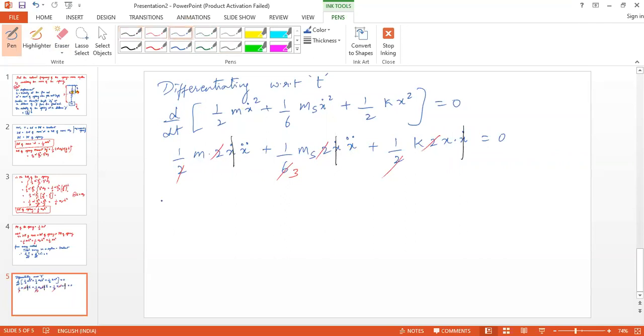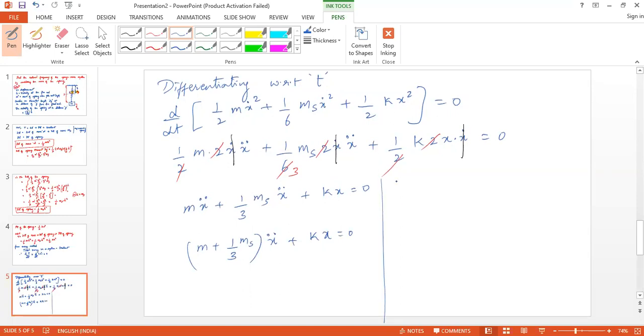So the remaining is m x double dot plus 1 by 3 ms x double dot plus kx that is equal to 0, or m plus 1 by 3 ms times x double dot plus kx is equal to 0. Or x double dot plus k by (m plus 1 by 3 ms) into x is equal to 0.